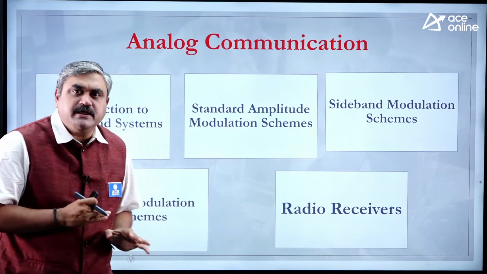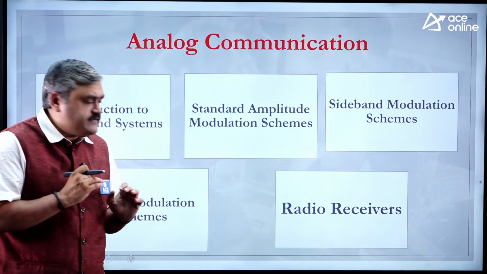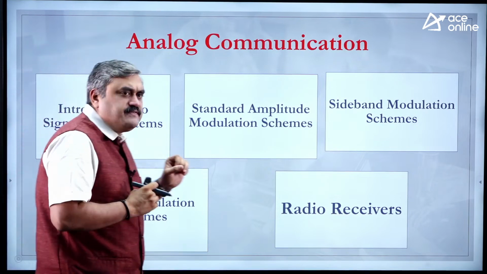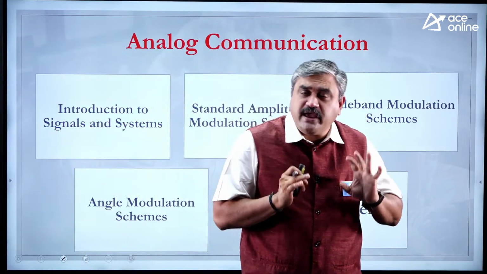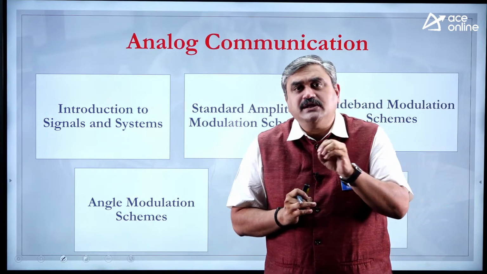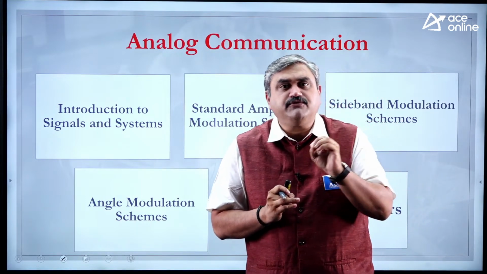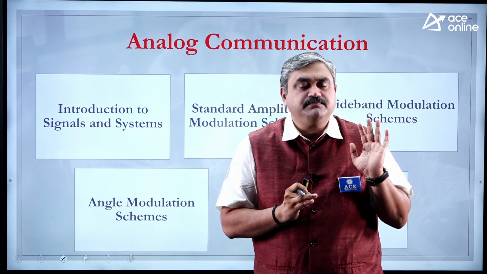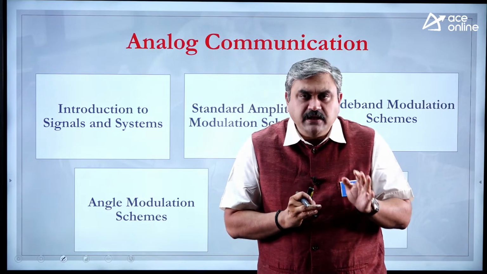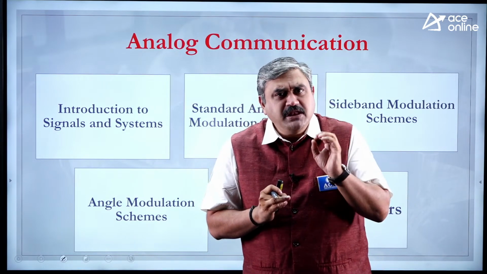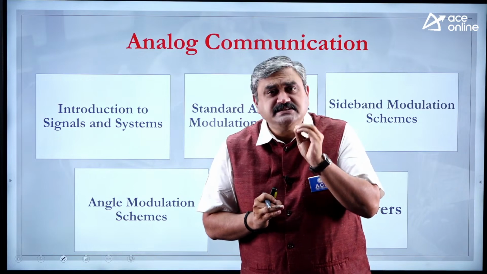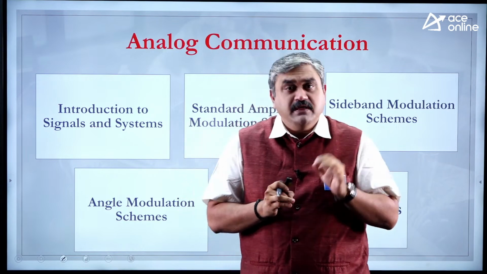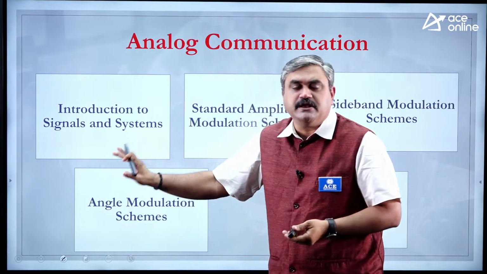Analog communication is one module for us, and I have divided that into 5 small chapters. First is introduction to signals and systems. Why did I keep that? Anything that you learn in analog communication is an extension of signals. You need to know the basics of Fourier transforms: what is a signal, and what is its transformation. Minimum fundamental knowledge about signals and systems is a must. At least up to Fourier transforms you should have a very good grip, and only then start preparing for communications.